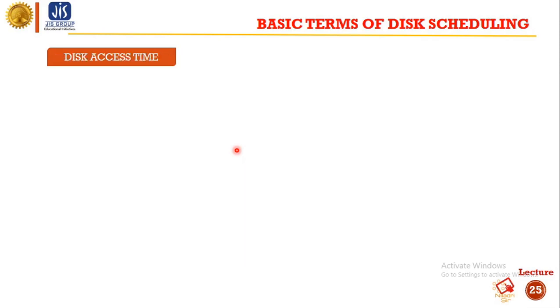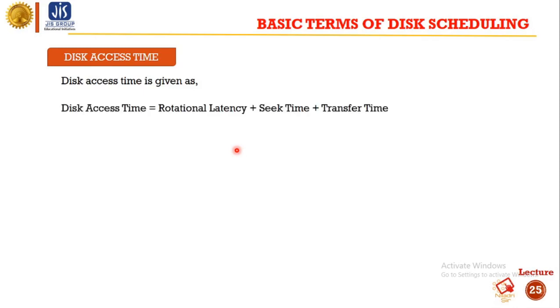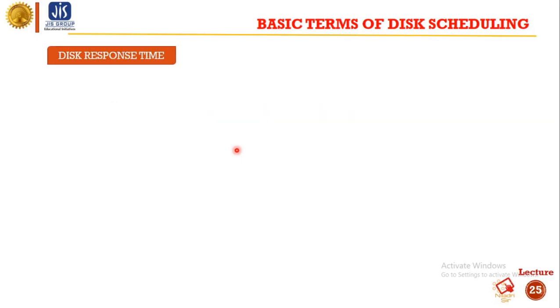Next one is disk access time. Basically, the disk access time is given as disk rotational latency plus seek time plus transfer time. So disk access time is the summation of rotational latency, seek time and transfer time.